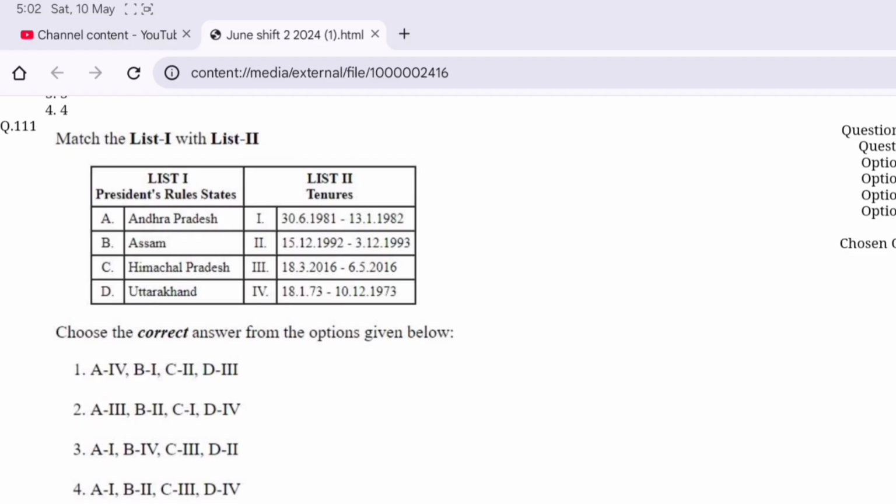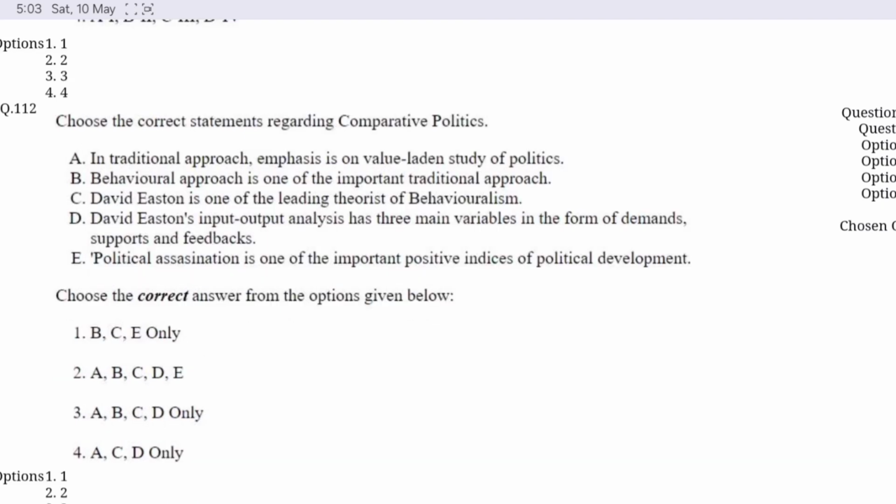Question number 111. Match list 1 with list 2. Option A is correct here. Andhra Pradesh tenure of President's rule is from 18 January 1973 to 10 December 1973. Assam is from 30 June 1981 to 13 January 1982. Himachal Pradesh is from 15 December 1992 to 3 December 1993. And Uttarakhand is from 8 March 2016 to 6 May 2016.